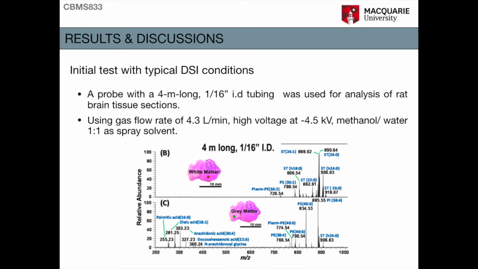Now, for results and discussion, an initial test was done under typical conditions for DESI. A high gas flow rate of 0.43 liters per minute, methanol-water solvent as spray solution, and a high voltage of minus 4.5 kilovolts were applied to test the efficiency of the desorption and the transfer over a long distance using the Tygon tubing.